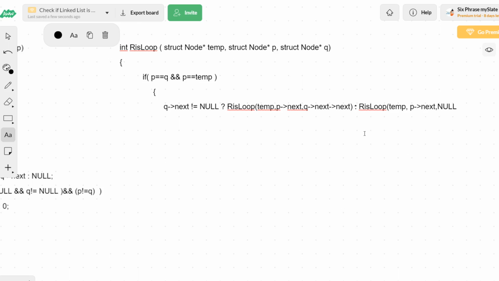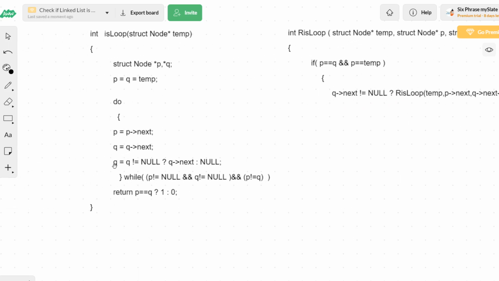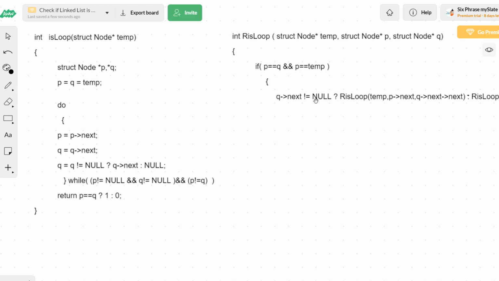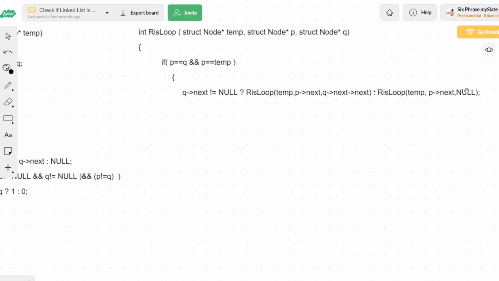It is the same ternary operation that I have written here. When Q is not equal to null, we have to make Q equal to Q of next, or otherwise Q equal to null. So if the condition Q of next not equal to null is true, instead of Q I am passing Q of next. But if it is false, I can take null instead of Q. So I am just passing null instead of Q. The same thing, but a little bit of change, because here we are doing recursion. It's not like the iterative approach that we do.